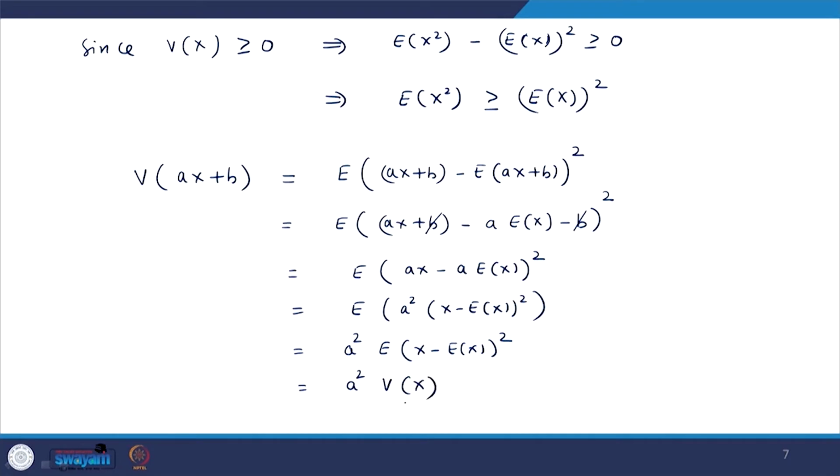So, we can say that if we add or subtract a fixed number from each random variable x, then variance is unaffected. However, if you multiply x by a certain constant, say a, then it will be nothing but a square times variance of x.